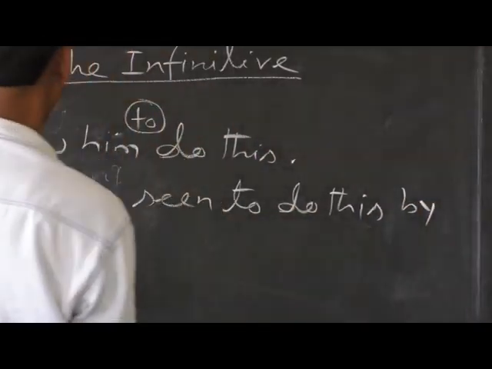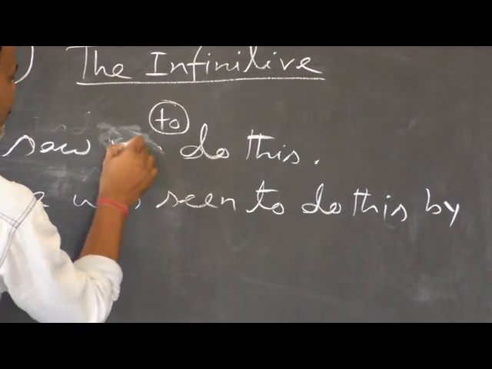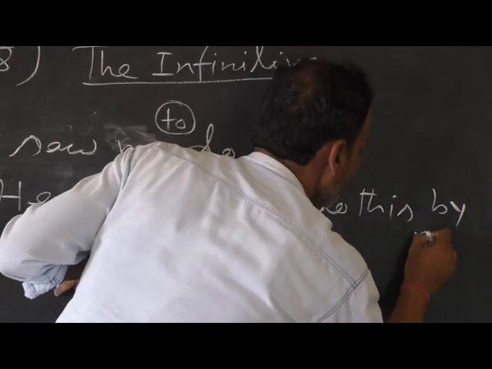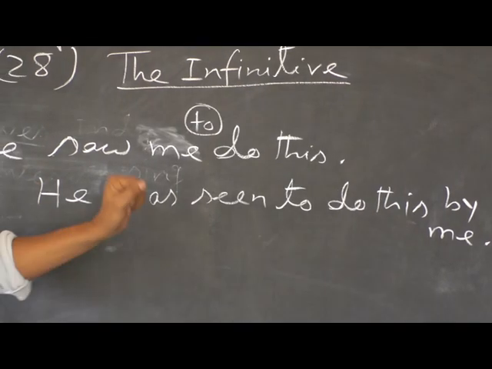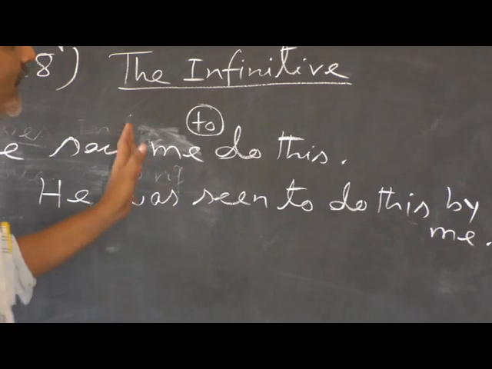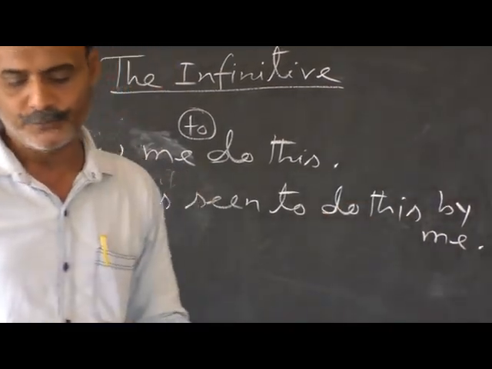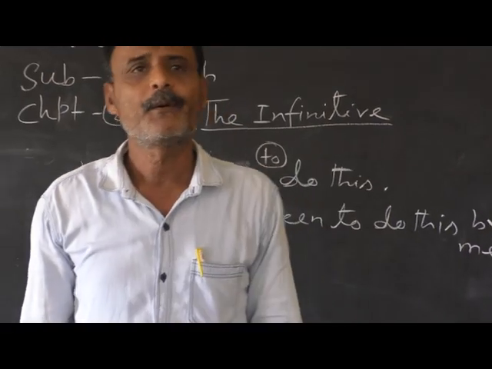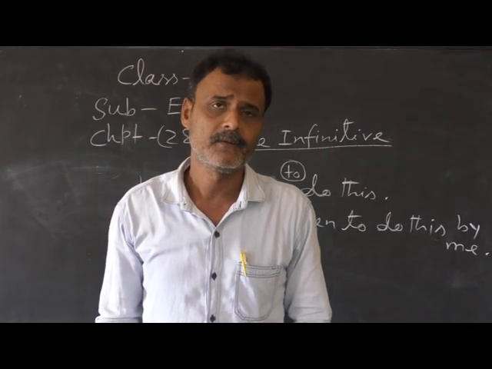He saw me do this. He was seen to do this by me. When this verb is used in the passive voice, at that time we use the sign to.